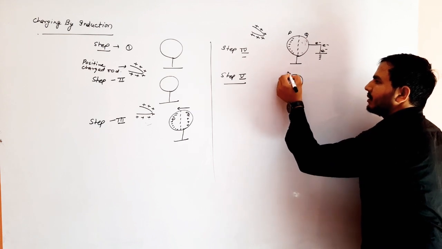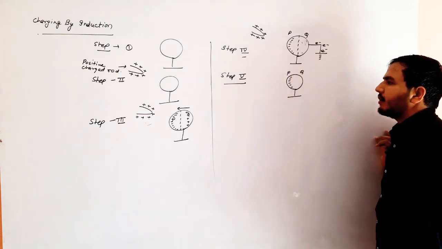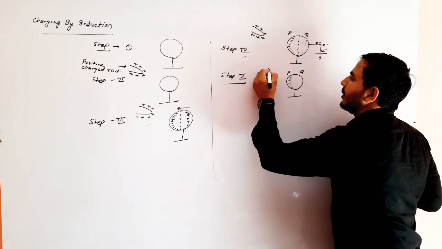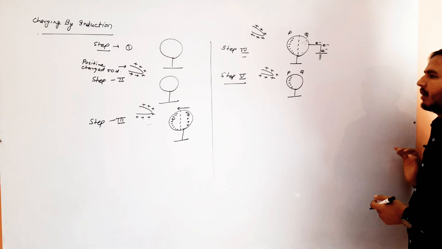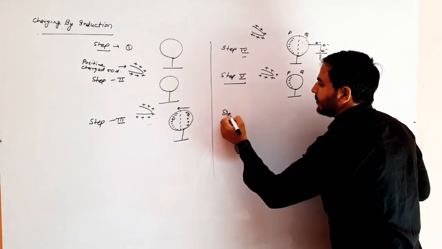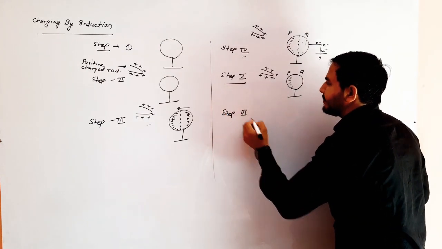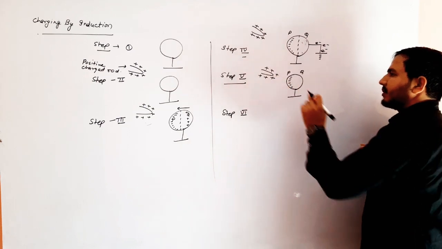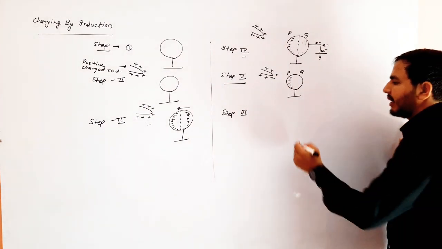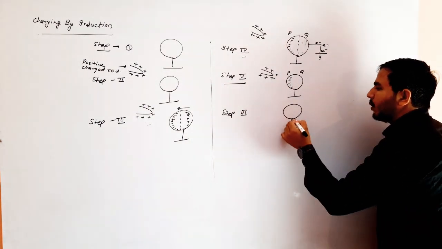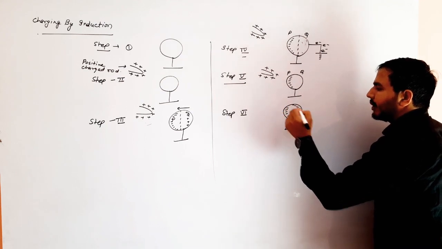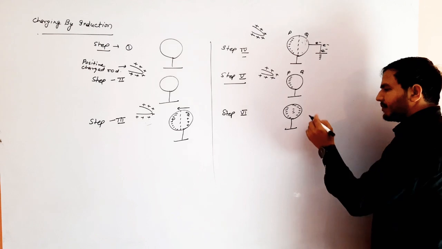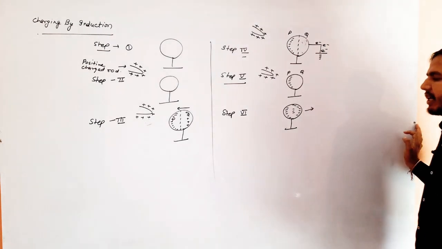All the electrons are situated at the side of P. This charged rod keeps remaining as it is. Next, step 6. We remove the positive charged rod. Hence, all the electrons spread all over the body. Then this body becomes negatively charged.